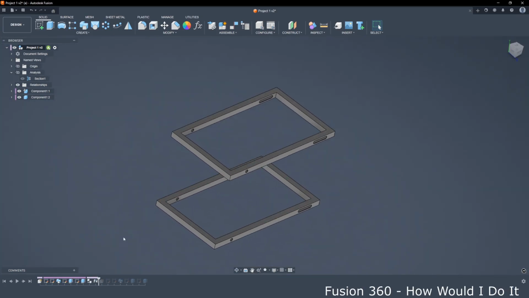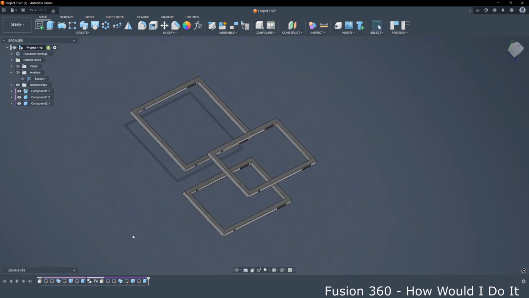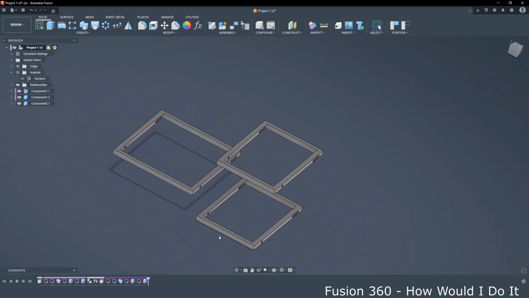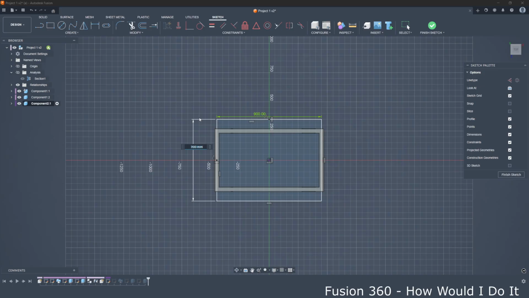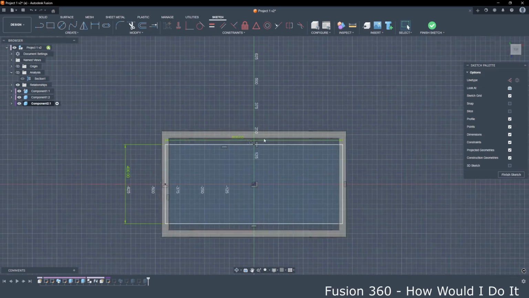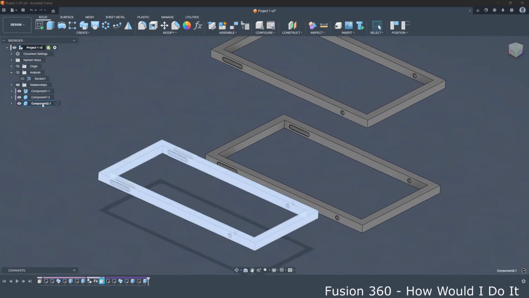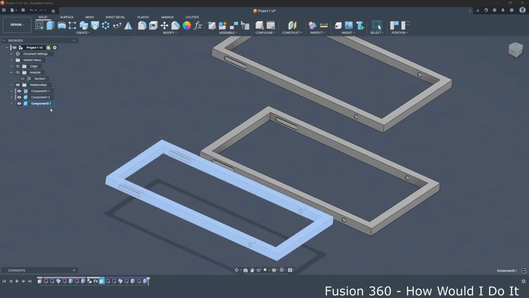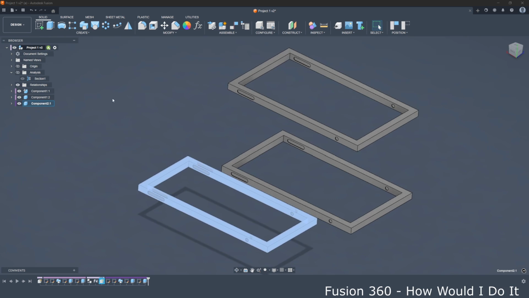But when we say paste new, as you see, we have this component that is not updated like these two, and we can change this dimension to, I don't know, we have 500 there, let's say 400, and click OK. So we didn't have to create this component 2 from scratch, but we just copied and pasted this first component, pasted as new object.